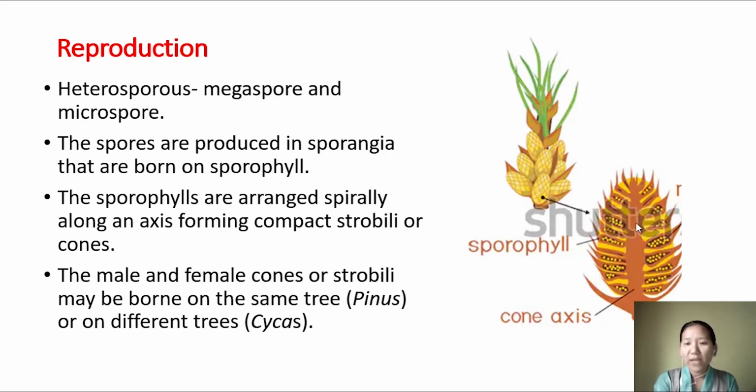As you know, the cone is composed of a number of sporophylls, spore-bearing leaves.